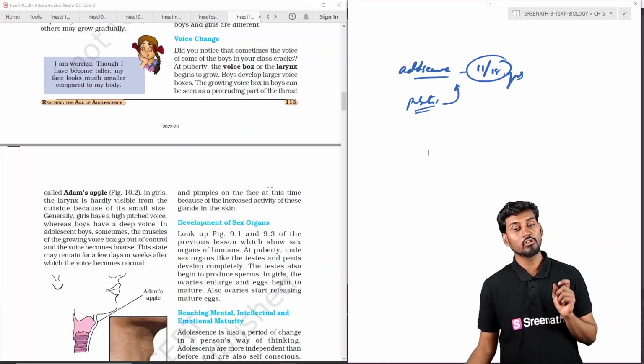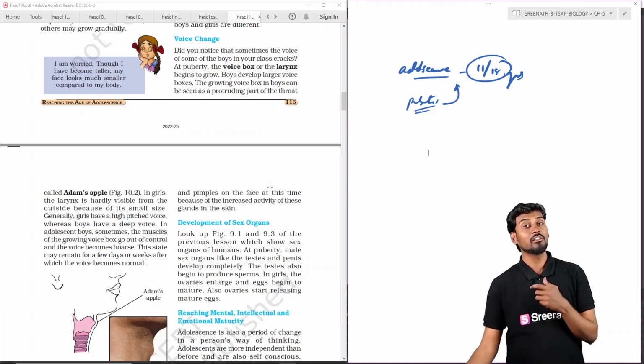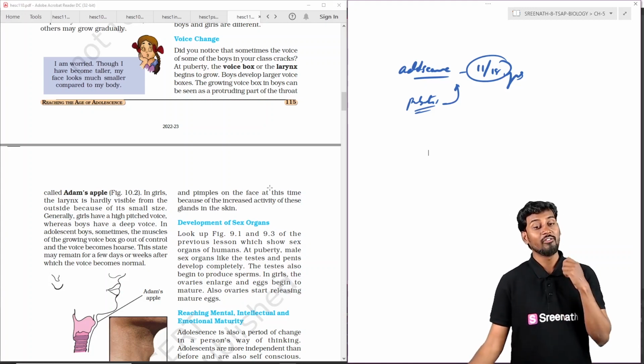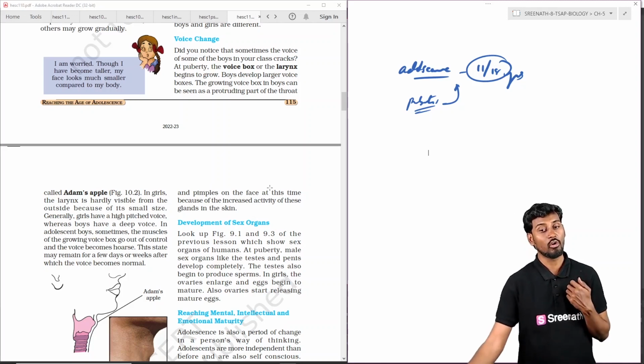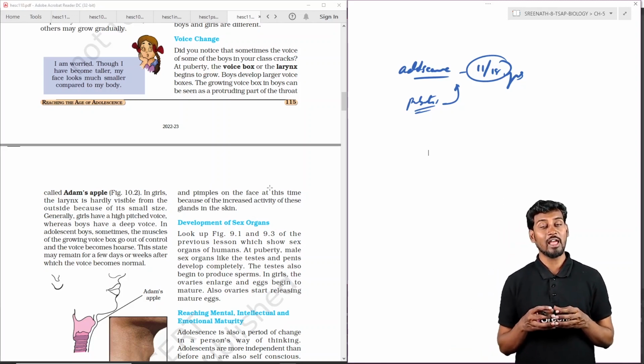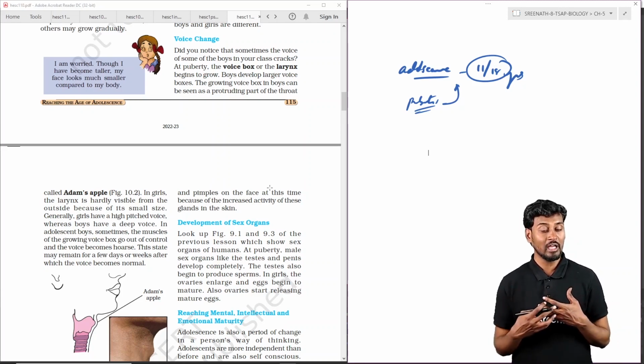The voice box or the larynx plays a major role in generating the voice. In males, we can see a low pitch voice. In females, it is a high pitch voice, which is generated because of the Adam's apple, called the voice box or the larynx. The Adam's apple is involved in generating the voices.